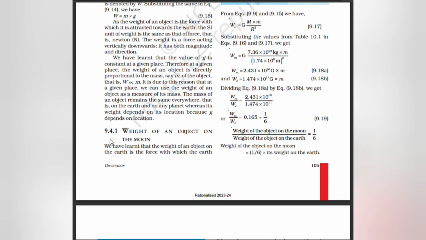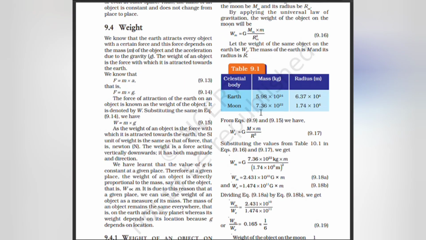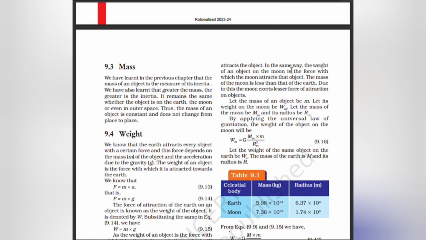Weight of an object on the moon. We have learned that the weight of an object on the earth is the force with which the earth attracts the object. In the same way, the weight of an object on the moon is the force with which the moon attracts the object. Mass of the moon is less than that of the earth. Due to this, the moon exerts lesser force of attraction on objects.